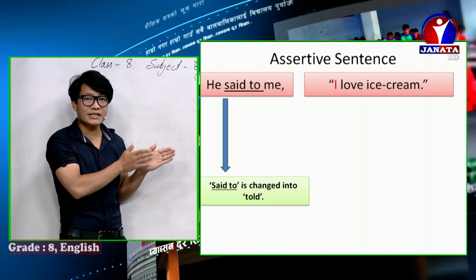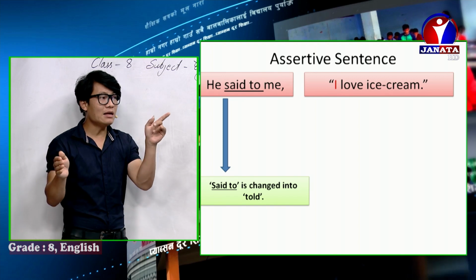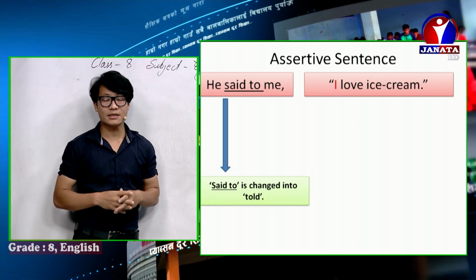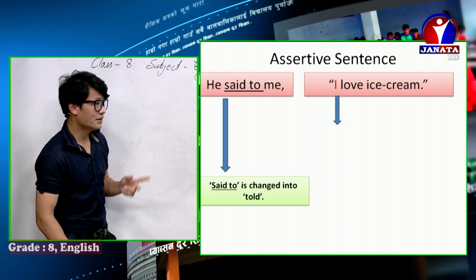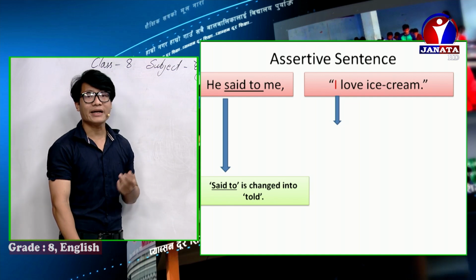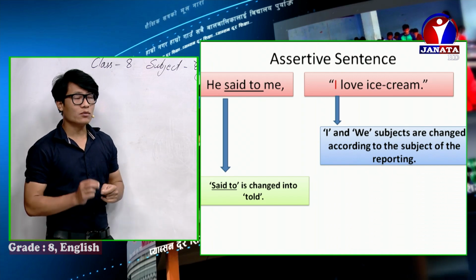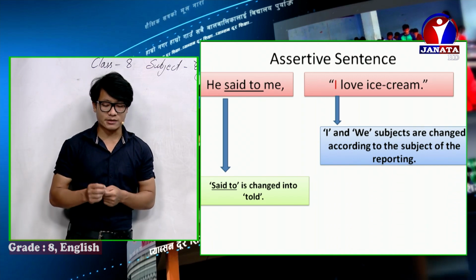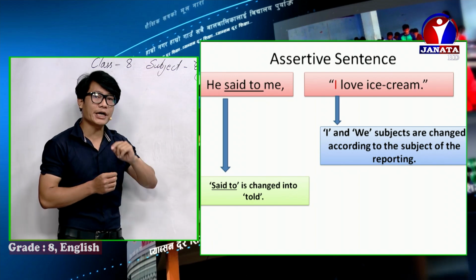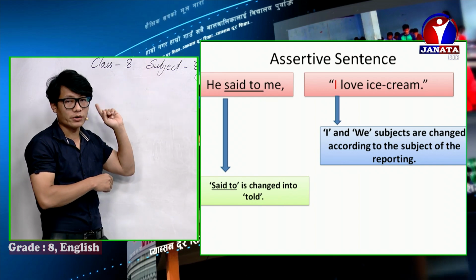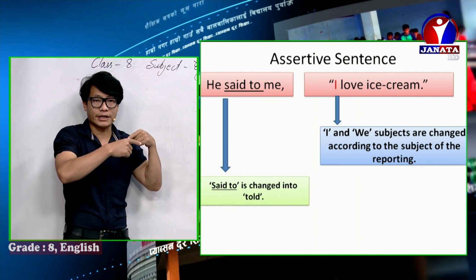If the reporting verb is in simple past, then the tense of reported should be changed. I love ice cream. This is simple present. Simple present should be changed into simple past. Now let's see here. First of all, remember, in I love ice cream, I is a subject. And we had learned that I and we subjects are changed according to the subject of reporting. And what is the subject of reporting? He. So I should be changed into he.